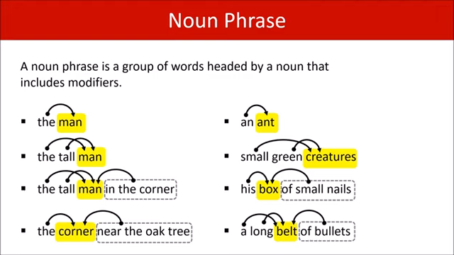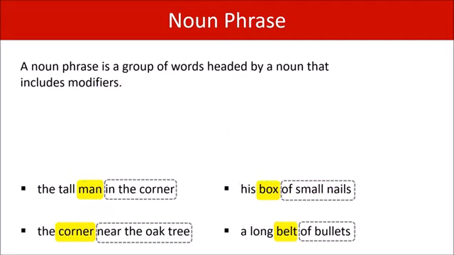Let's get rid of some of that. I want to leave these ones up. Look at the first one. The word corner is also a noun, and it has been modified by the. This is an example of a noun phrase within a noun phrase. And look at this. The word tree is also a noun. It is modified by the word the and the word oak. So the oak tree is a noun phrase. And it's within the wider noun phrase, the corner near the oak tree.